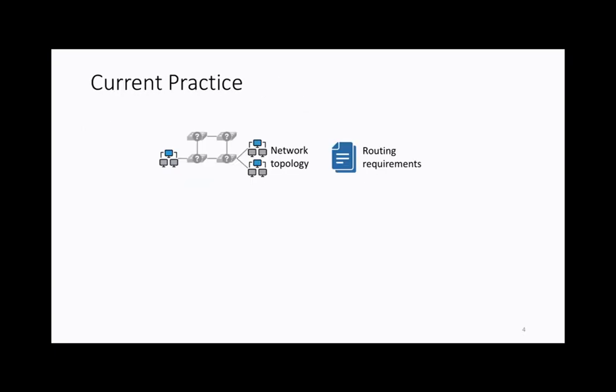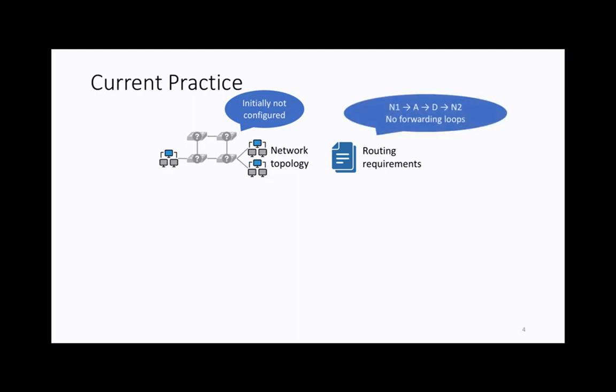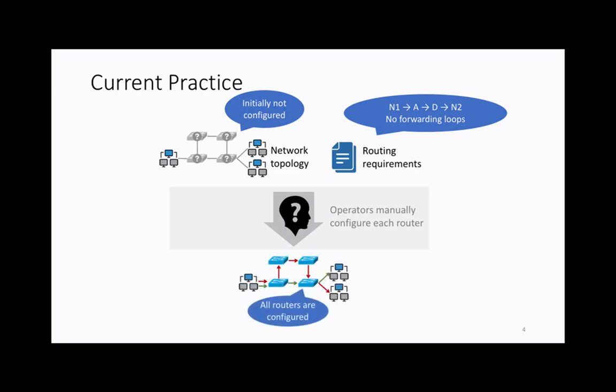So what's the current practice? How do network operators currently figure out how to configure a network? They're usually given a network that is running multiple routing protocols, assumed initially unconfigured, and then some high-level routing requirements. These requirements might be forwarding requirements, how the packets should be forwarded in the network, or some correctness guarantees, like there is no loop in the network. And they usually manually come up with some configurations. This is a very tedious process based on the network operator's experience, trial and error, testing and so on. They come up with some configuration, and hopefully the routers will accept it and compute the right policy.